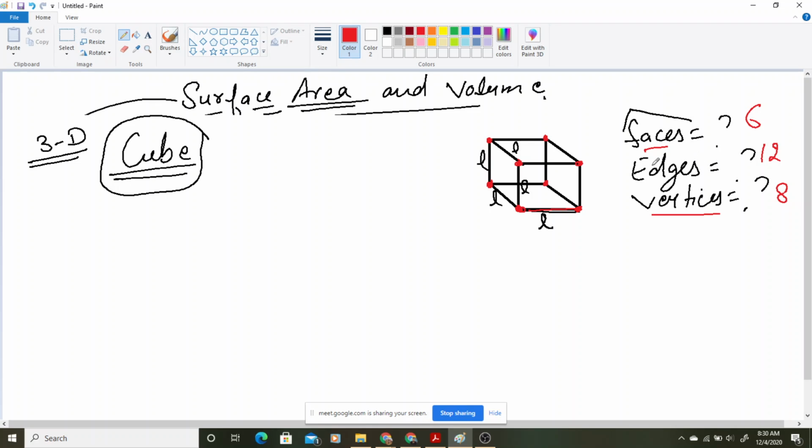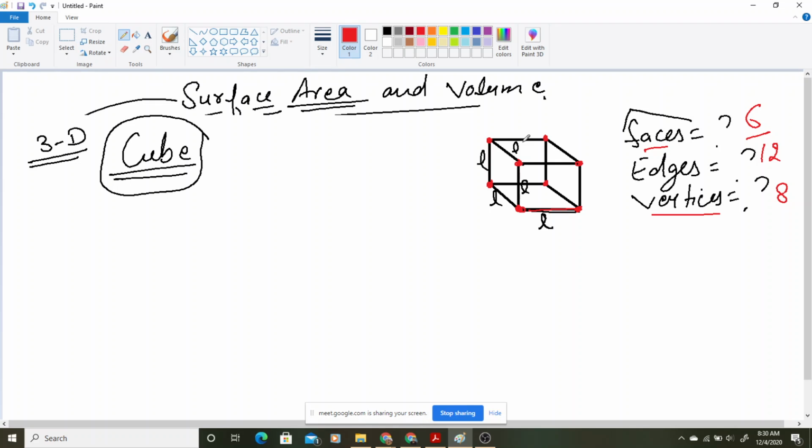Those are edges. And now what are the faces? Faces are what? Simply look at the wall of your room. That is the face we talk about. Okay, look at the floor, look at the top of the room. So that is what we talk about as faces.